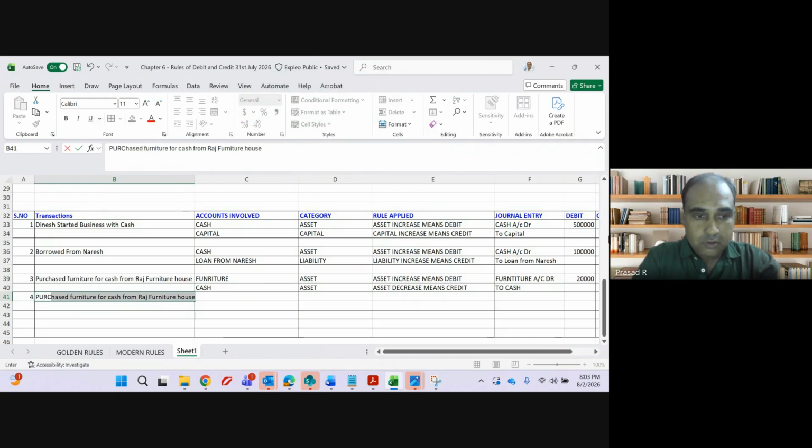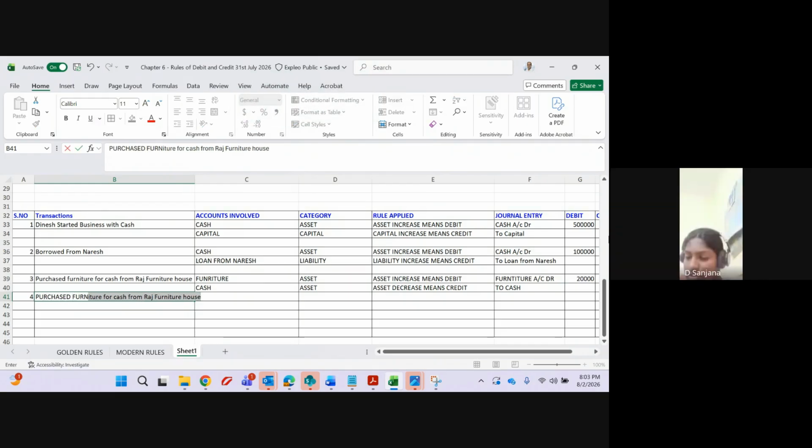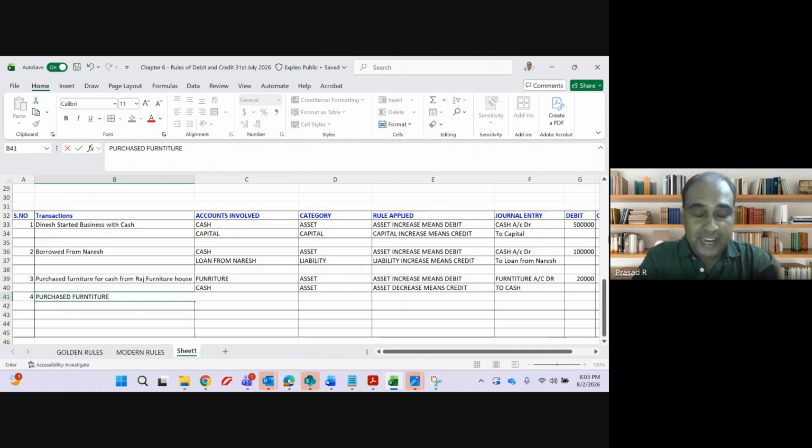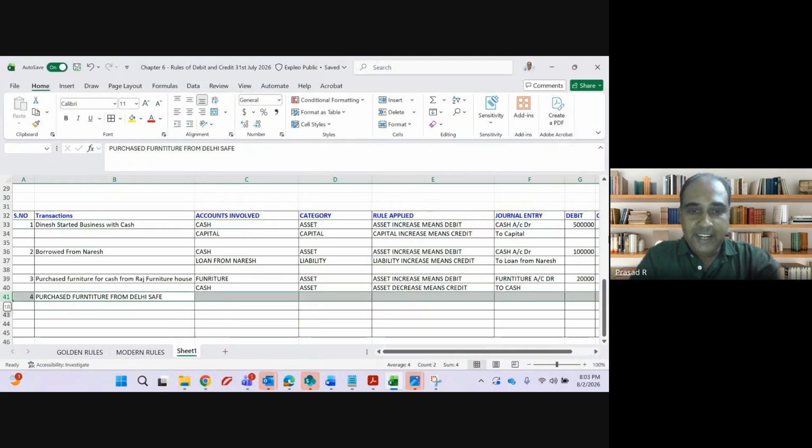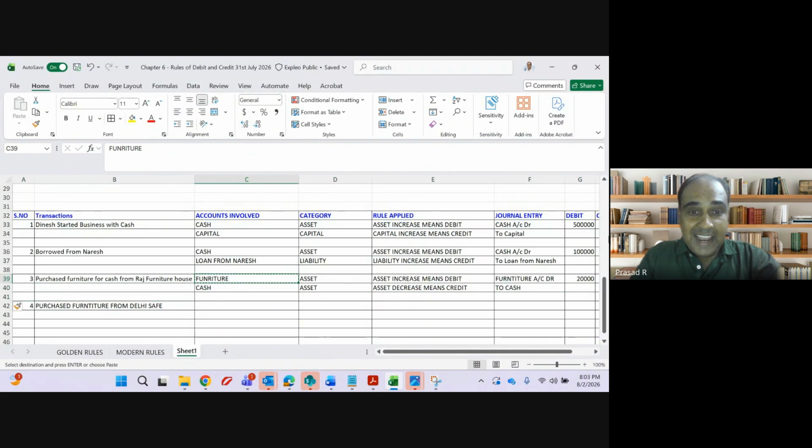Why is it a credit purchase? Because mention of cash is not there. Purchase furniture from Delhi Safe. Accounting entry: now I have furniture in hand and also I have a liability. The name of the liability is what? Delhi Safe, because I have to pay to Delhi Safe.